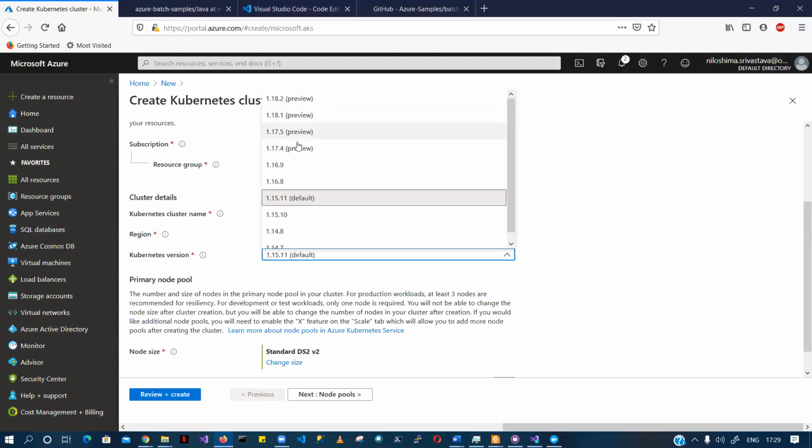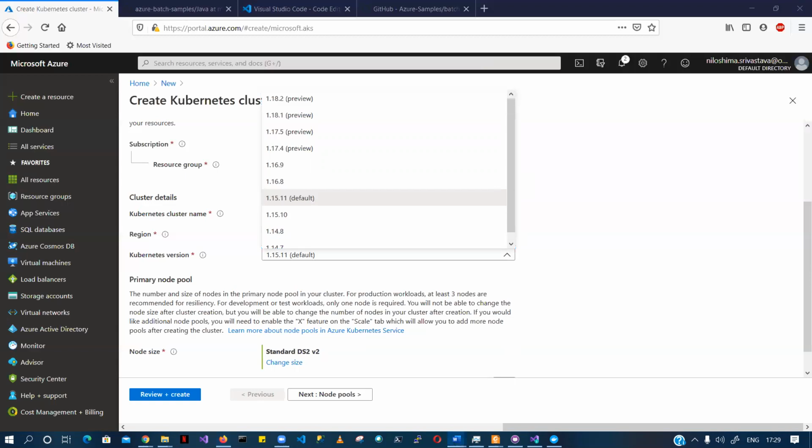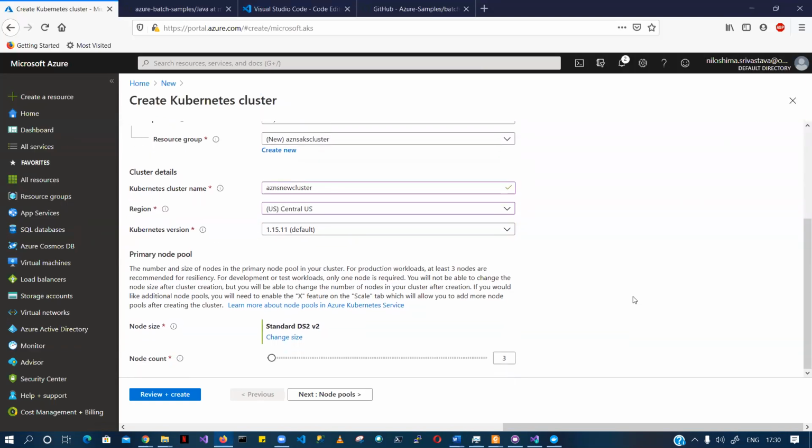These releases are not the stable release. If you have developed any solution which needs a specific version, you can choose it from here, right? Let's let it be whatever it is.